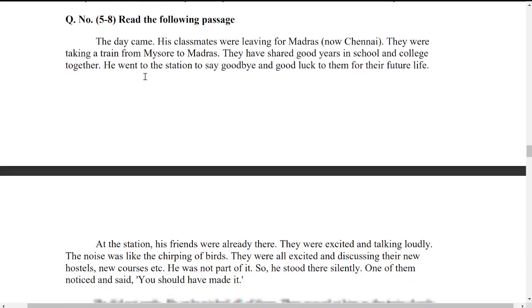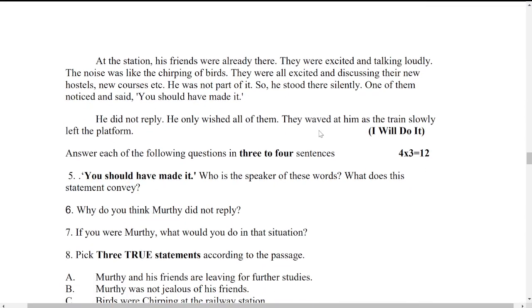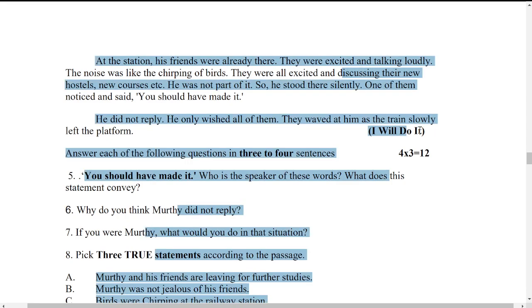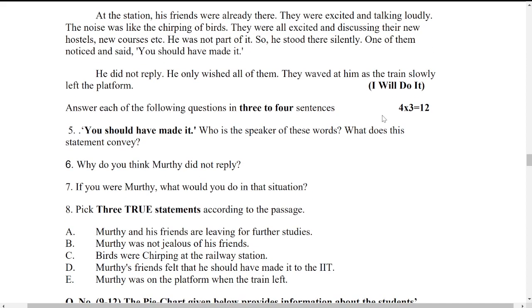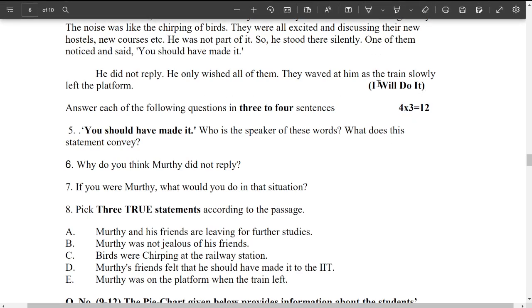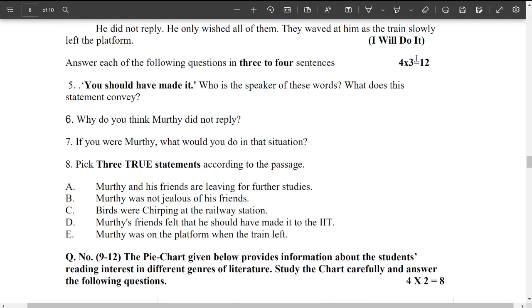Next, this is again another reading comprehension. This is from Reading B or Reading C. This might be from Reading C. This is a lesson you have. Again, from this you have 4 questions, and remember each one again carries 3 marks. So from Reading A you have one passage that carries 12 marks. Again from Reading B or C you have 12 marks.